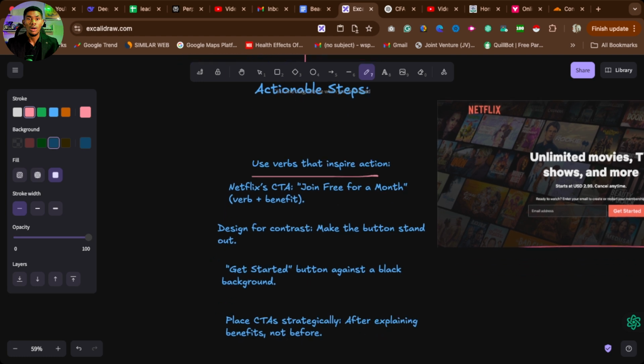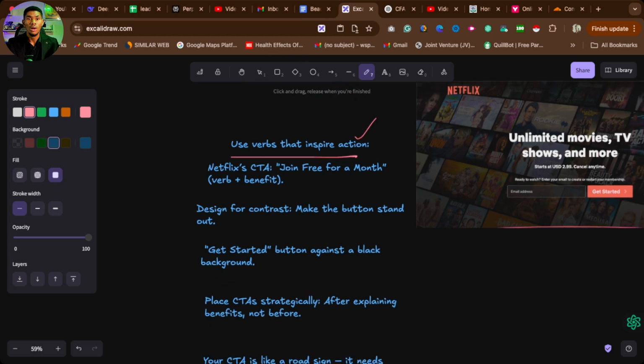Use verbs that inspire action. Don't use dead verbs. Don't use words that are verbs, an action word, but dead, with no power in it, that cannot pull a trigger. You need to use something that inspires action. Be like, oh, I need to get started right now.